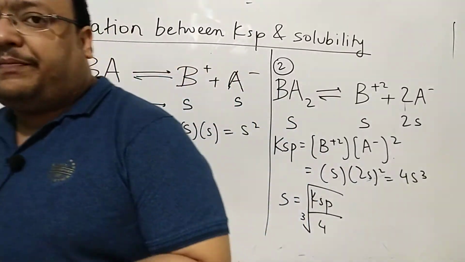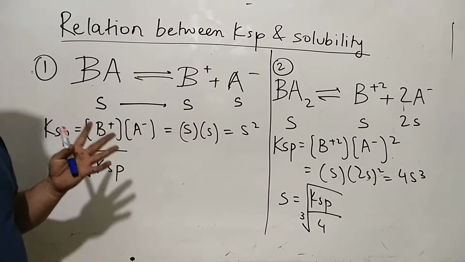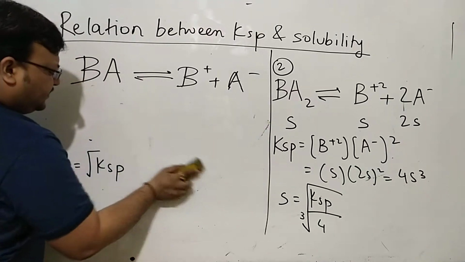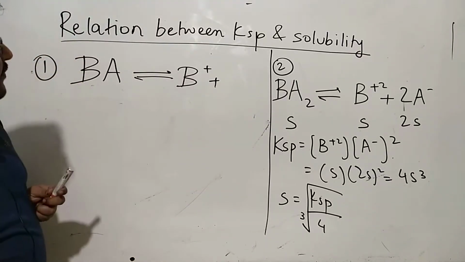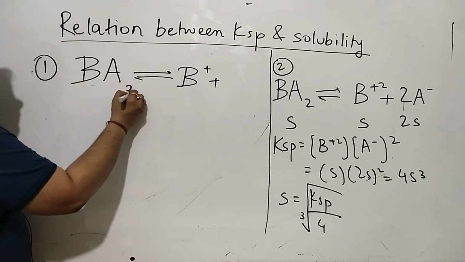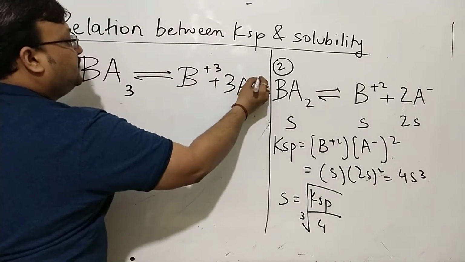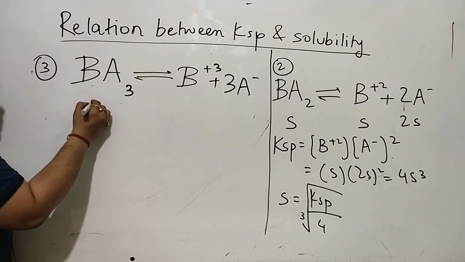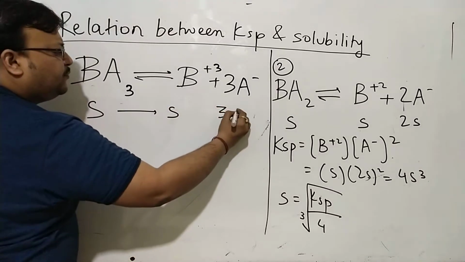Naturally, the next type could be when there is a salt giving 4 particles. Suppose there is a salt giving 4 particles, BA3. I could write it as B plus 3A minus. This is the third type of salt. And now if the solubility is S moles per liter, this will give you S moles of this and 3S moles of this.